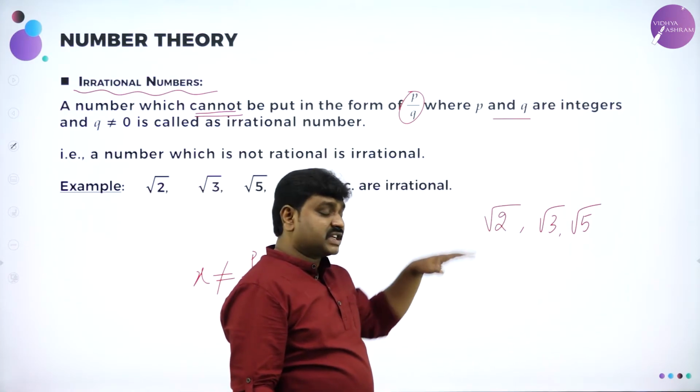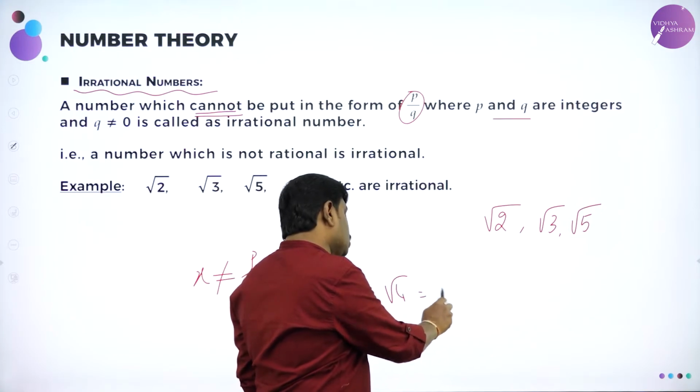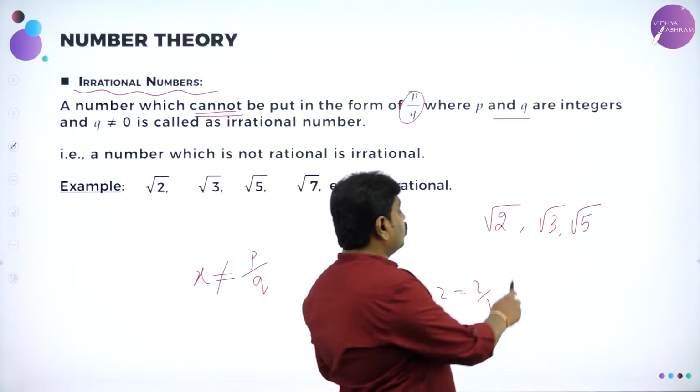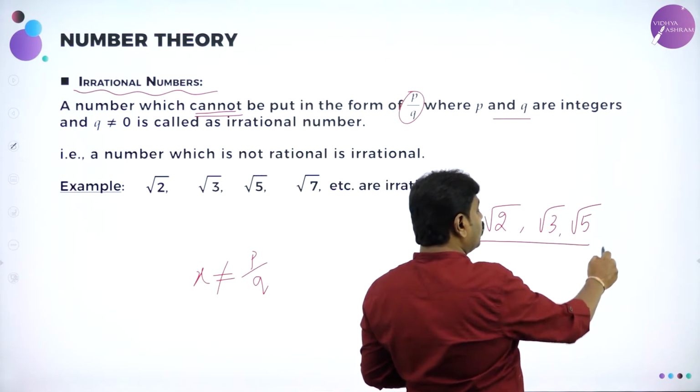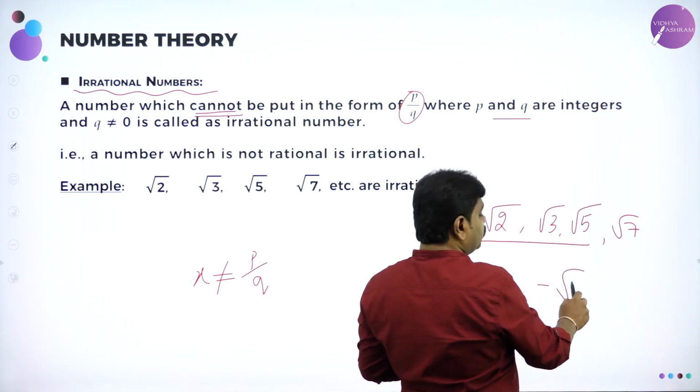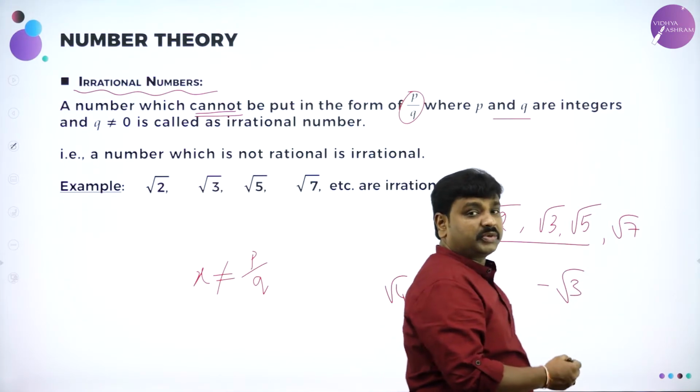But root 4 is rational, because root 4 I can write as 2, I can write it as 2 by 1, I can write it in p by q form. But root 2 is irrational, root 3 irrational, root 5 irrational, root 7 irrational, negative imperfect square, negative root 3 is also irrational. Some special cases we'll see.